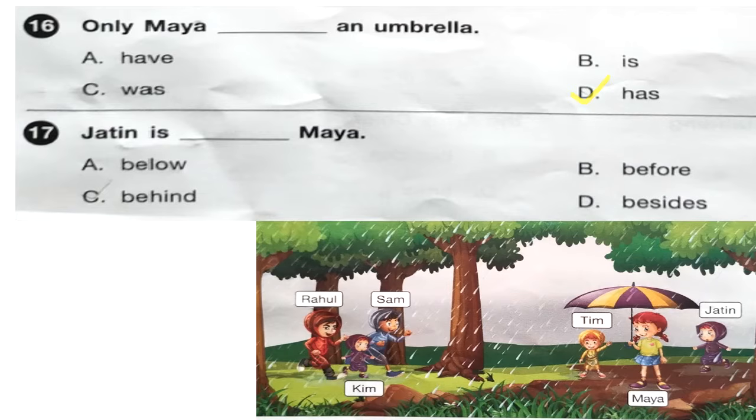Next question, question number 17. Jatin is dash Maya. A below, B before, C behind, D besides. So look at the picture and understand the position of Jatin. Okay. So what's the answer? Jatin is behind Maya. Answer C.